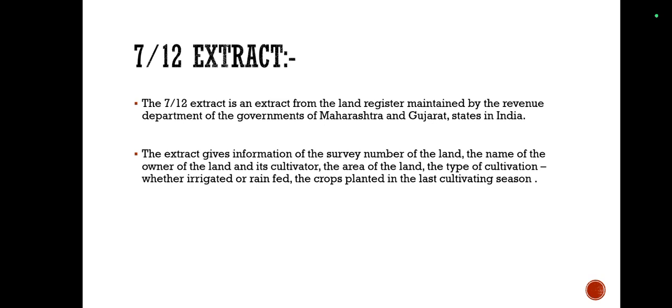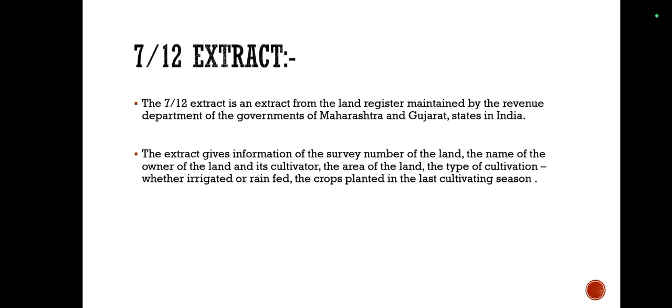Below that, assessment, the amount of tax levied on the land, is given in rupees or paise. In other rights, the names of other joint holders are included. This also shows the status of loans taken for agriculture and whether they have been repaid or not. Some more information about the 7 by 12 extract is as follows.